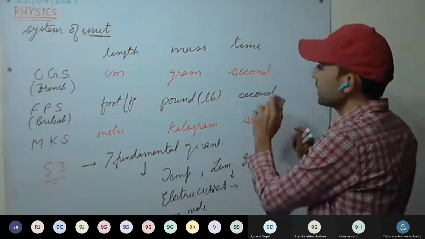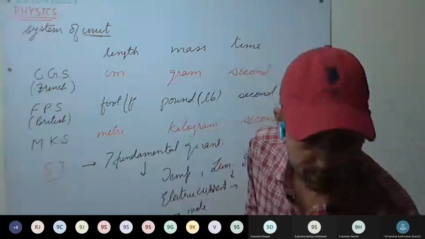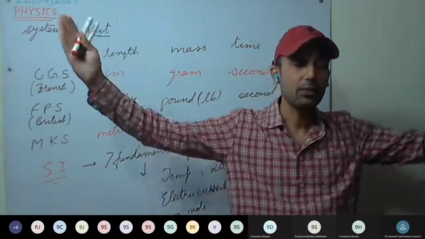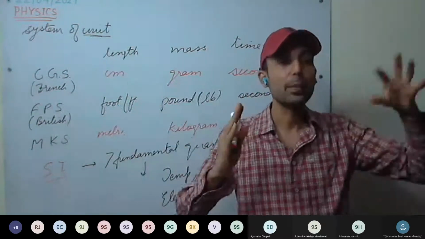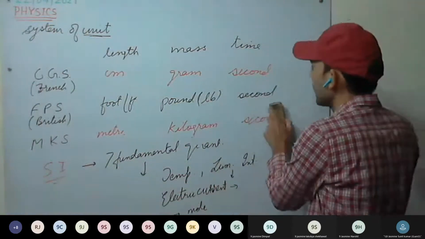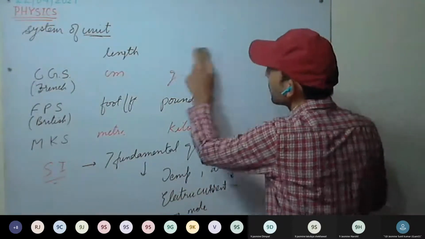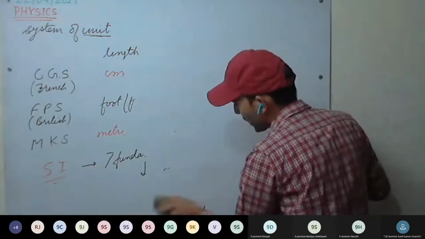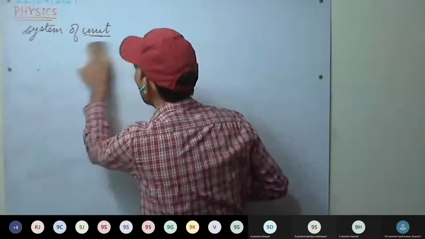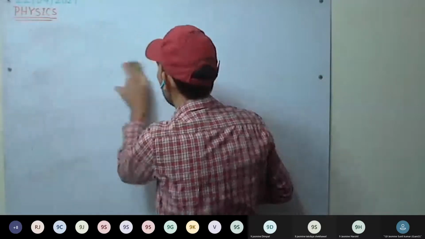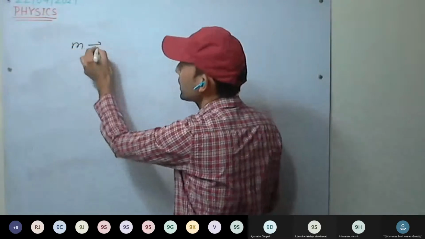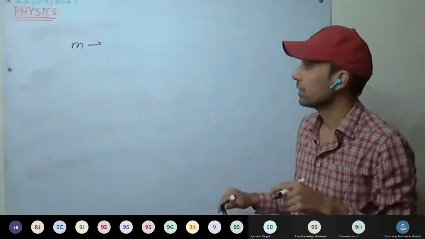Now, since our quantities vary, for example length, we have to measure length. Meter we already defined. Now if we have to measure bigger lengths, we require some bigger units. So we will add a prefix to the unit to measure bigger or smaller physical quantities. For example, meter is the fundamental unit for length.